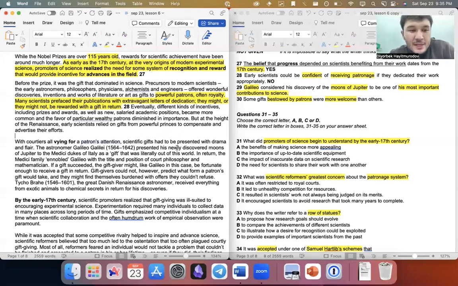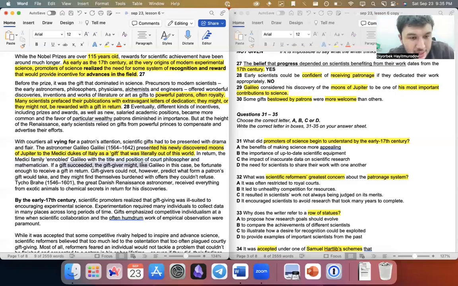Scientific gift had to be presented with drama and flair. Flair means style. The astronomer Galileo Galilei presented his newly discovered moons of Jupiter to Medici dukes of Italy as a gift that was literally out of this world. He gifted these moons as a gift. In return, the Medici family ennobled him with a title and position of court philosopher and mathematician. They gave him this title.